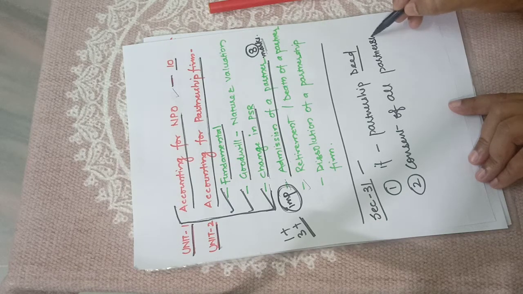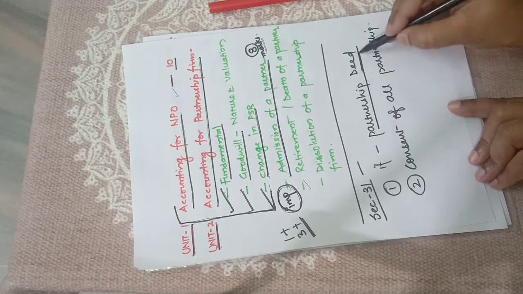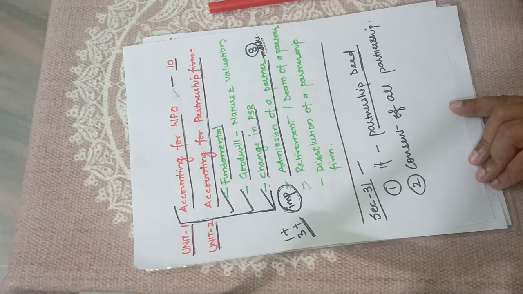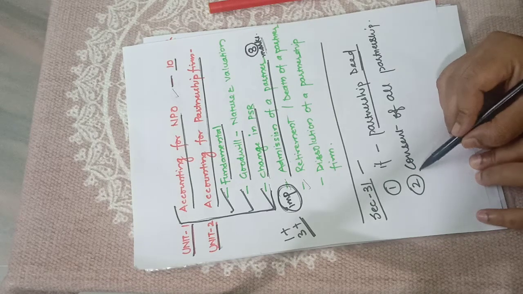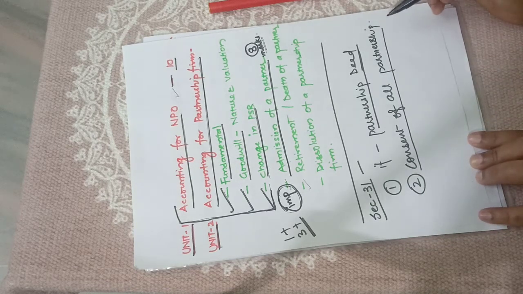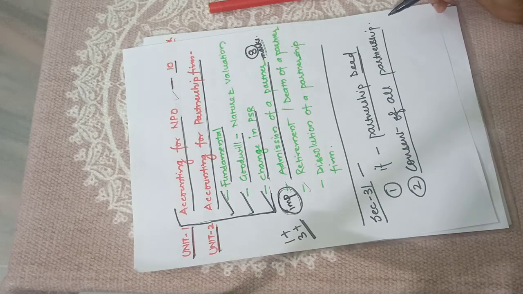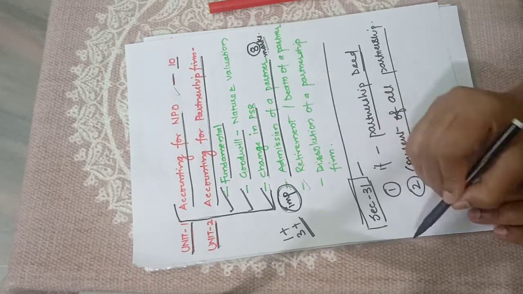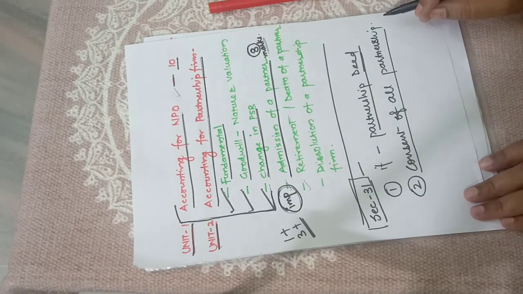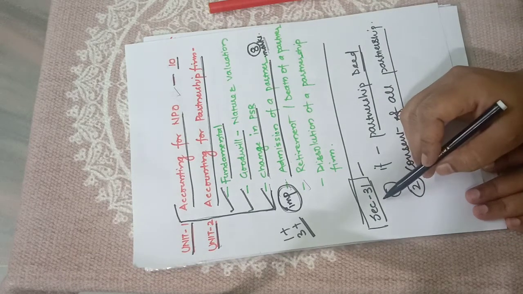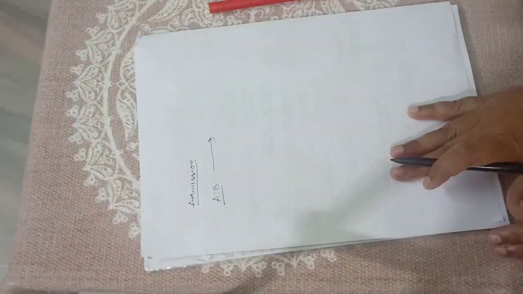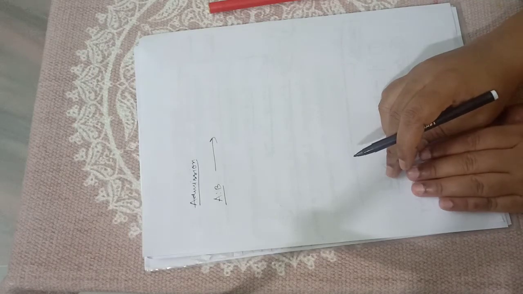First, if the partnership deed says that a new partner can be admitted, or if all partners' consent is there. If they agreed on this, the new partner can be admitted. And which section says this in the Partnership Act 1932? Section 31 says.